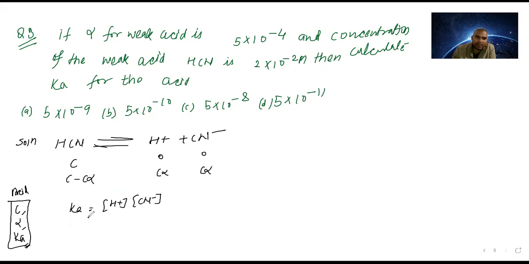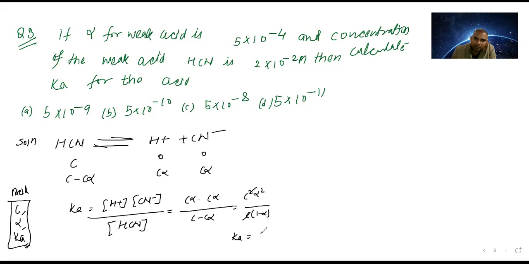Here HCN: alpha value means C alpha, and HCN is C minus C alpha. So that will come C square alpha square upon C into 1 minus alpha. C cancels out.